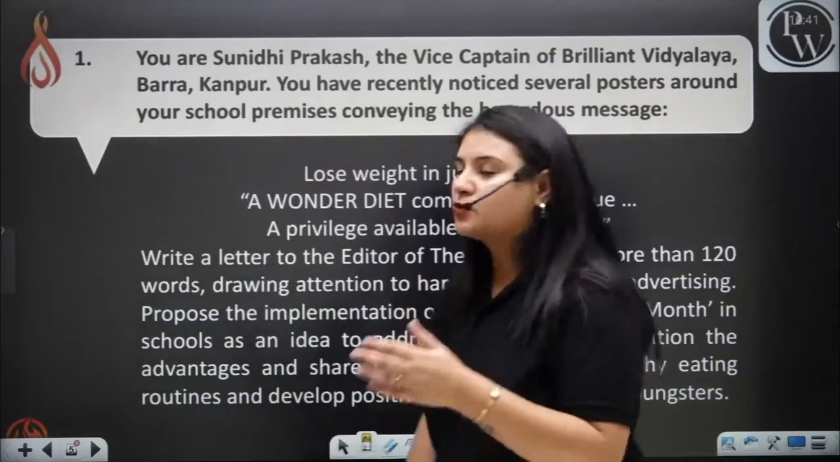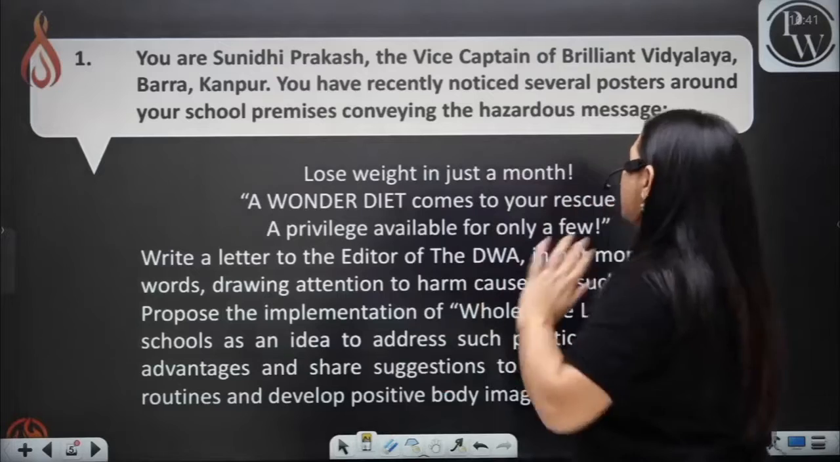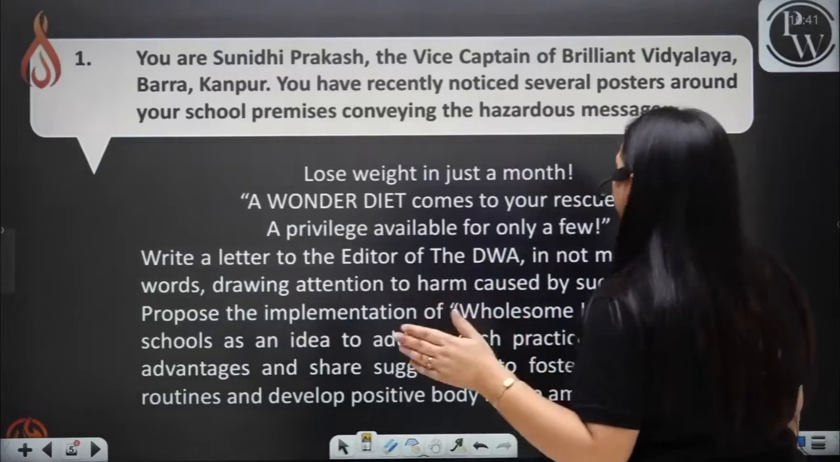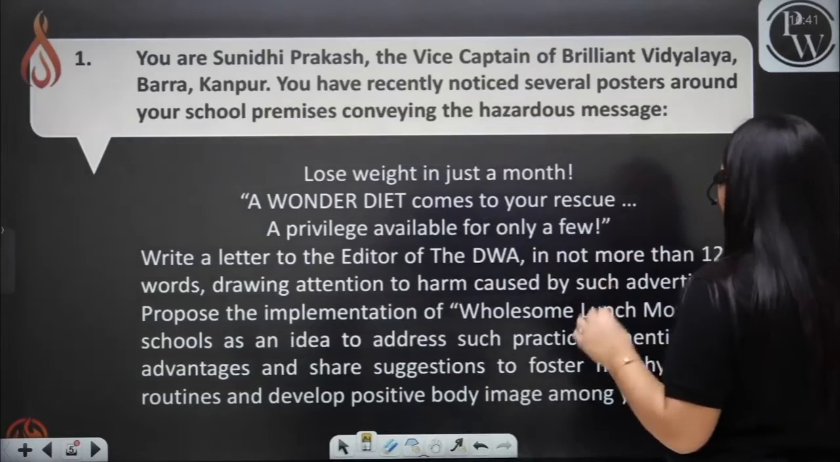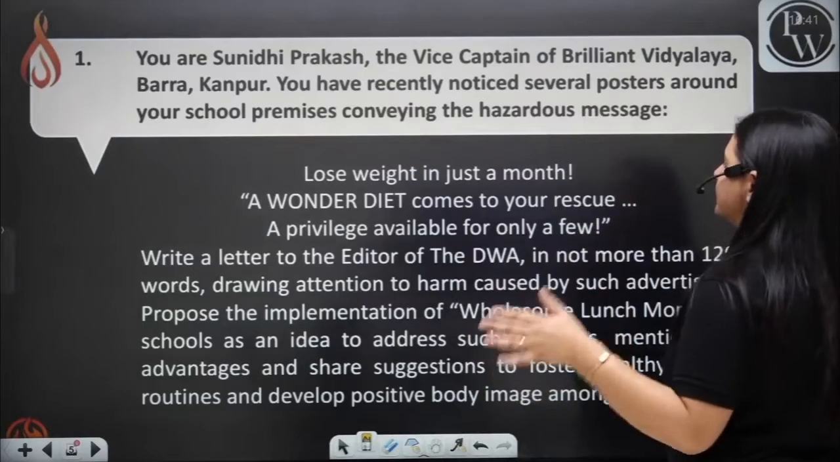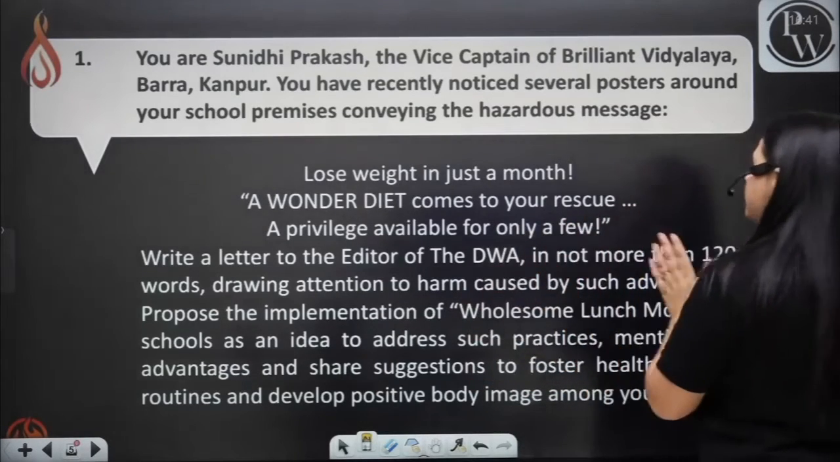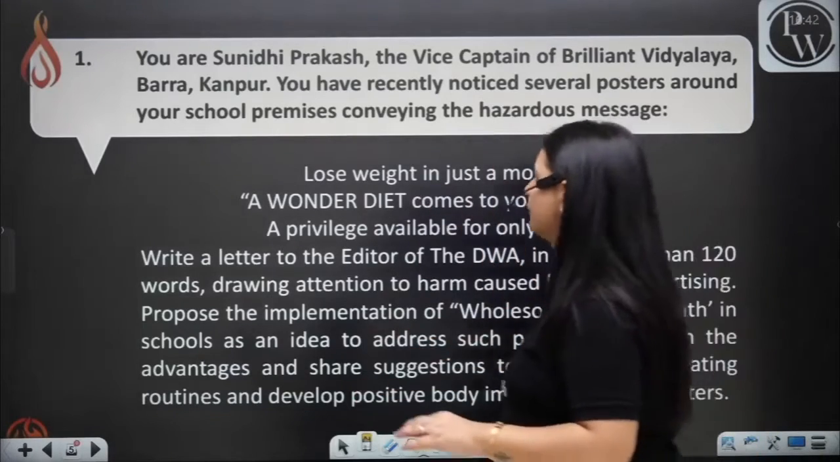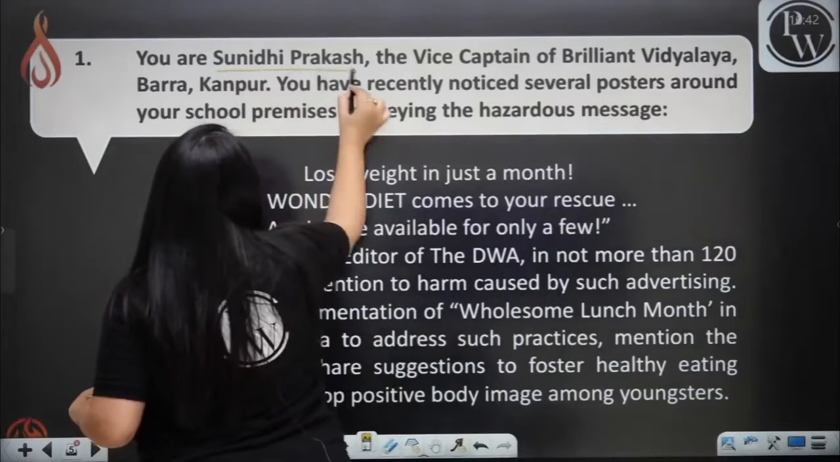So we are going to pick up one question. You are Sunidhi Prakash, the vice captain of Brilliant Vidyalaya, Kanpur. You have recently noticed several posters around your school premises conveying a hazardous message. Now a message is given to you. The first and foremost thing is that you have been given a name.